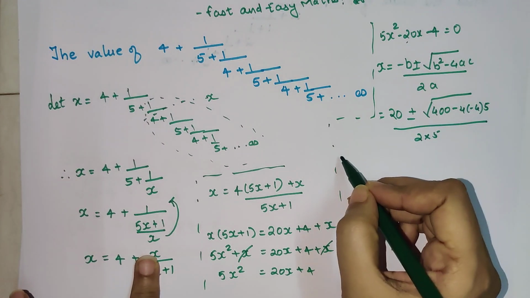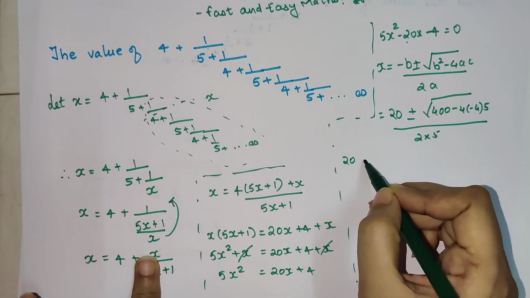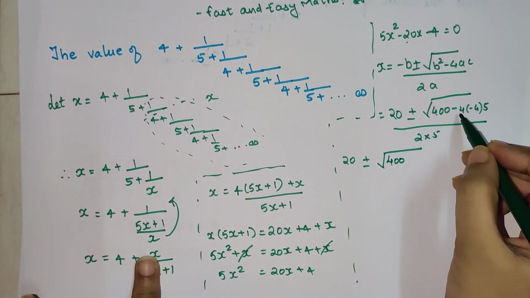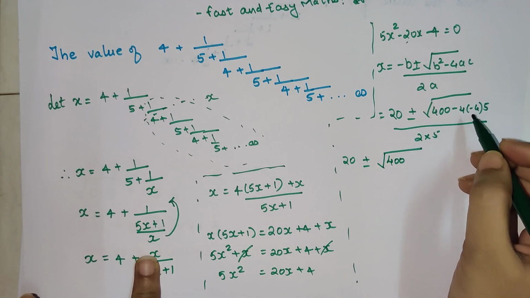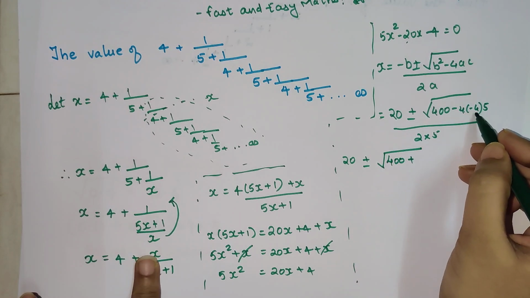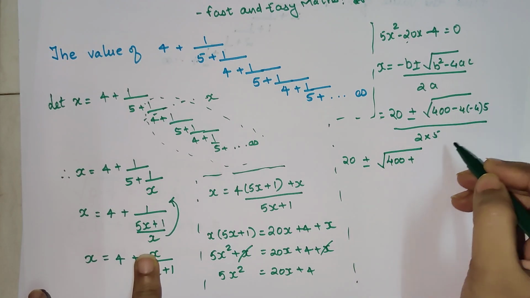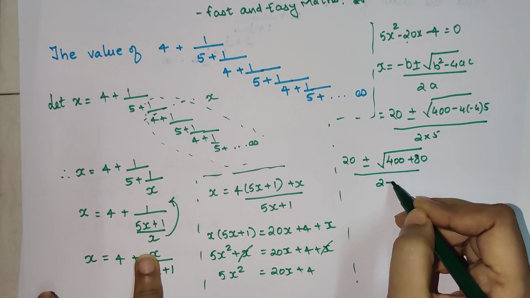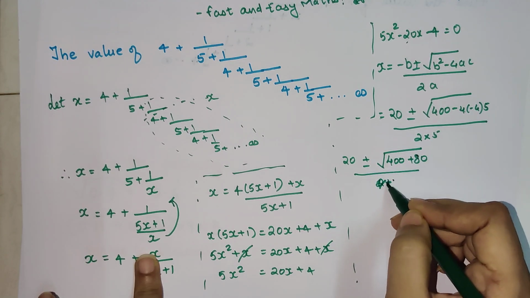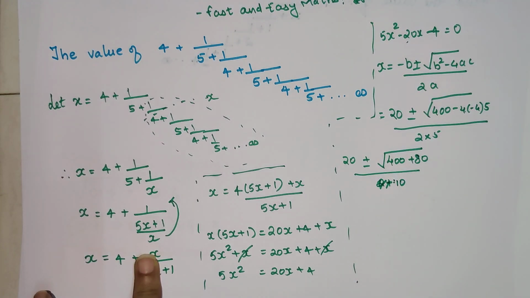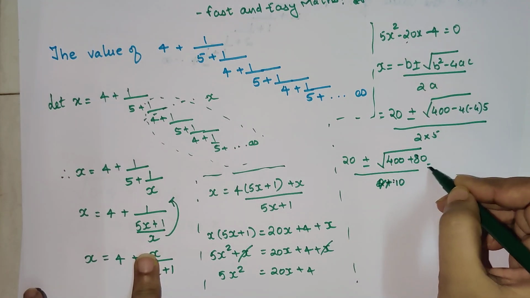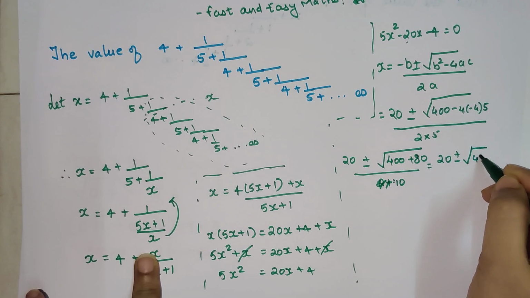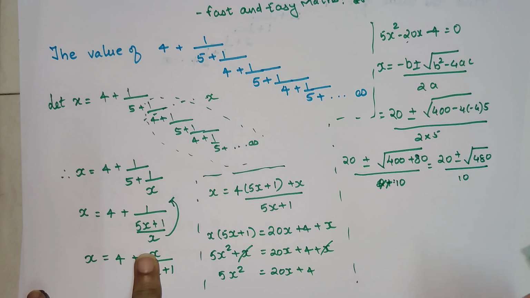So you can write this as 20 plus minus root of 400, minus into minus will get you a plus. So this is 4 into 4, which is 16. 16 into 5 is going to get you 80, upon 2 into 5, which is going to get you 10. So this now becomes 20 plus minus root of 480 upon 10.